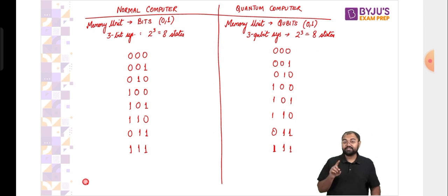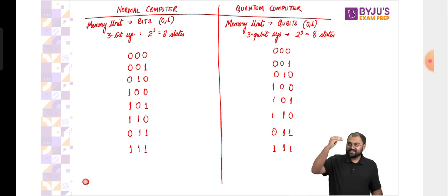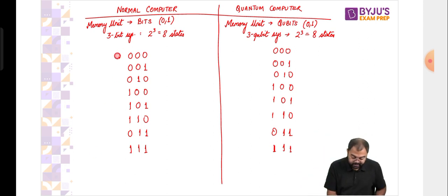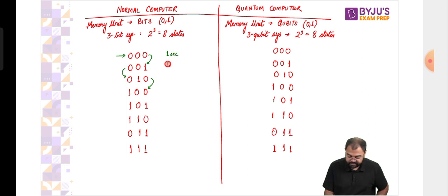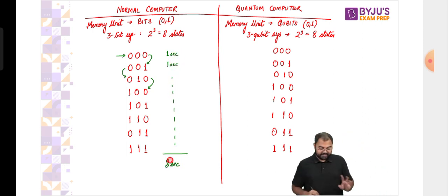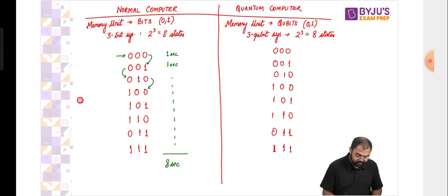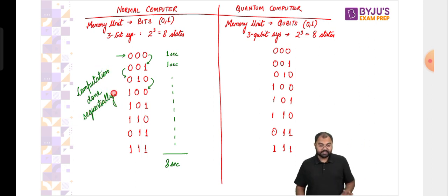But the difference comes when the computation happens. The computation in a normal computer is serial, sequential, one after the other. For example, first this state will be computed, then it goes to this state, then to this state, then to this state. So one by one, all these states are computed. If it takes 1 second for each state to be computed, a total of 8 seconds will be taken for this computation, because the computation is done sequentially, that is, one after the other.